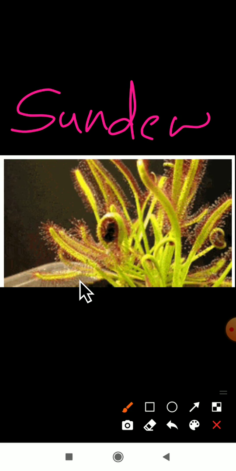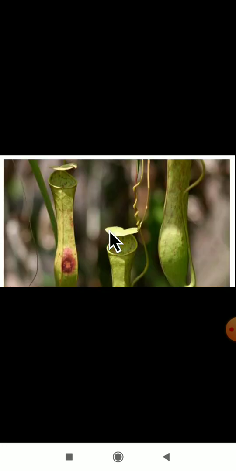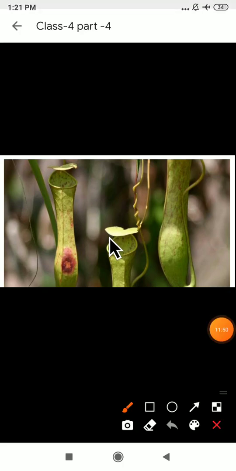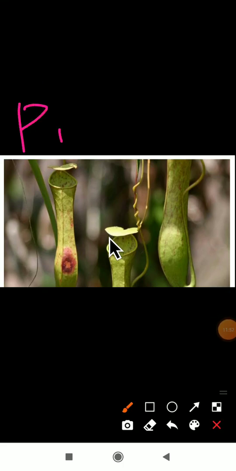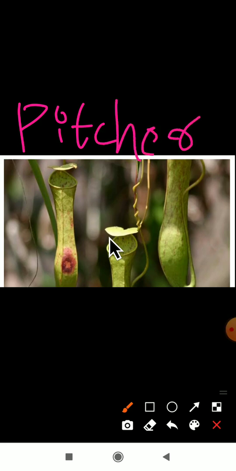The first example I have shown is the Venus flytrap, and another insectivorous plant example is the sundew plant. In this manner it will catch the insect. The next example of an insectivorous plant is the pitcher plant. The pitcher plant is another example of insectivorous plants. It will take the nutrients from the insects here.